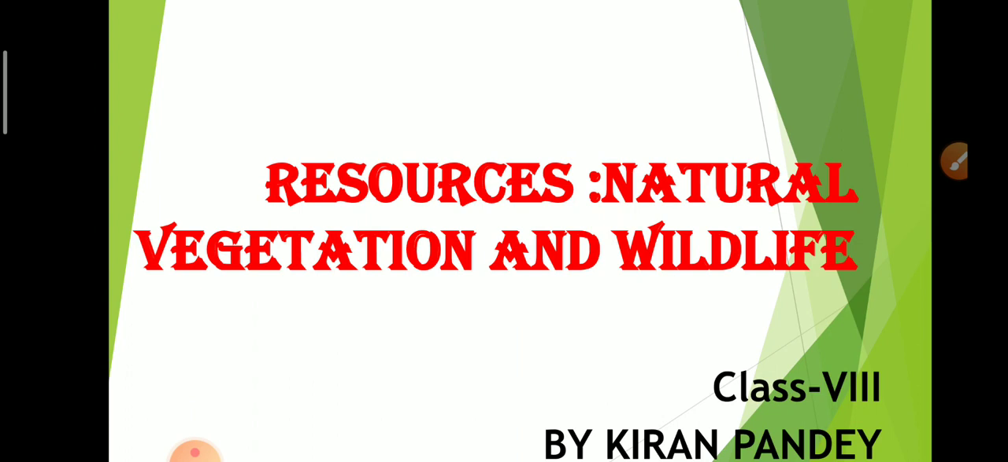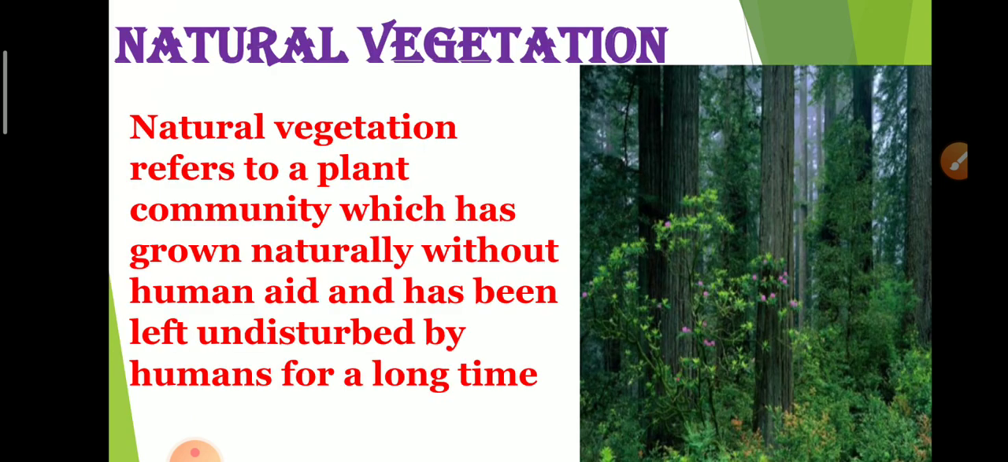Before starting this chapter, let's always talk about the heading of the chapter. Resources: anything which satisfies our need is called a resource, and resources are classified into two parts: natural resources and man-made resources. Under natural resources, natural vegetation and wildlife come. So in this chapter we will discuss the natural resources. Let's start our first topic, natural vegetation.